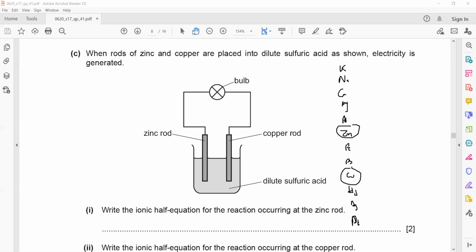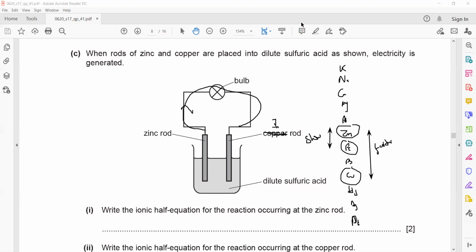Zinc and copper have a greater difference in reactivity as compared to zinc and iron. With a smaller difference in reactivity, electrons will move slower. So if I use one electrode made of zinc and another made of iron, electrons will travel from zinc to iron, but the movement of the electrons will be slow, or they will have less energy. When we have a greater difference in reactivity, the movement of the electrons in the circuit will be faster, or electrons will transfer a greater amount of energy.